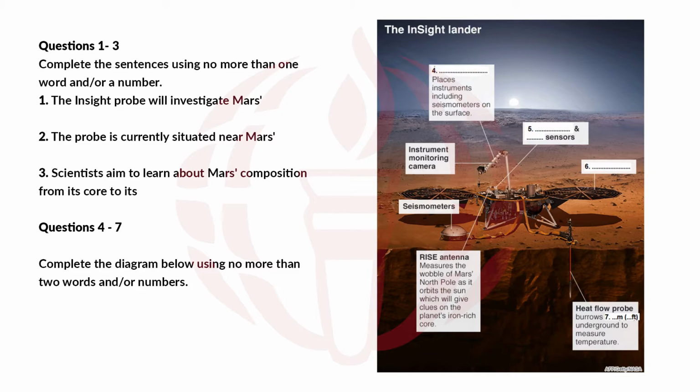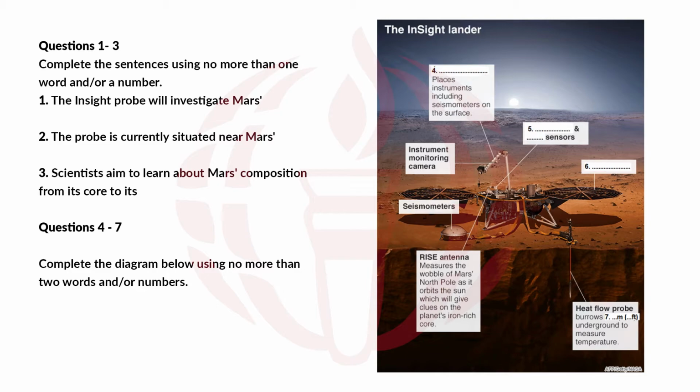InSight is now sitting on a vast, flat plain, close to the Red Planet's equator. This will be the first probe to dedicate its investigations to understanding Mars's interior. Scientists want to know how the world is constructed, from its core to its crust. Looking at the functions of the InSight probe shown on the diagram, we can see that at the top there is a robotic arm, which places instruments such as the seismometer on the planet's surface.